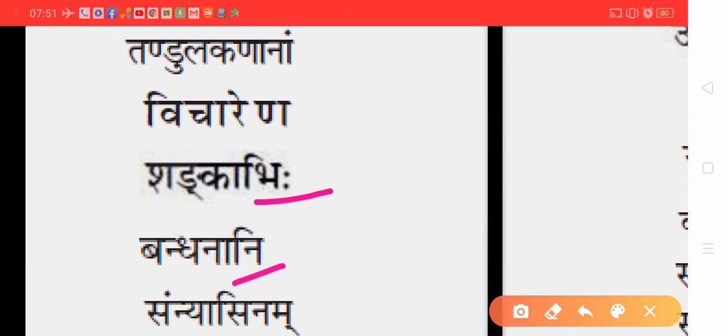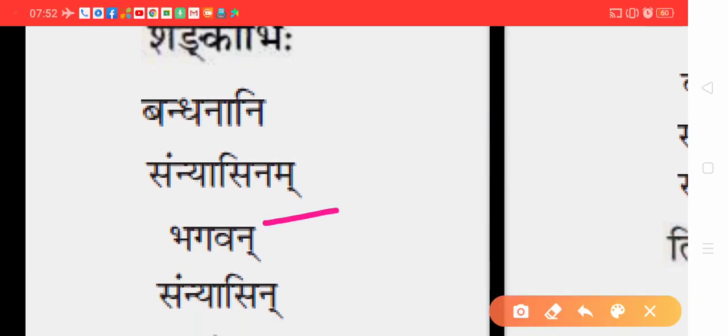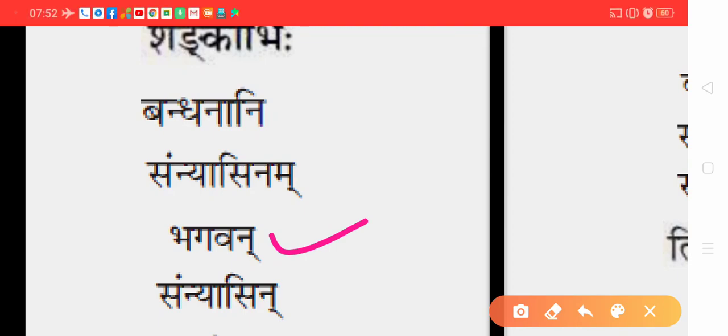Bandhanani, ni sound is there, so nominative, accusative plural. Sannyasinam, accusative singular. And Bhagavan is the address here. When you address somebody, Bhagavan means O Lord, O respected one.